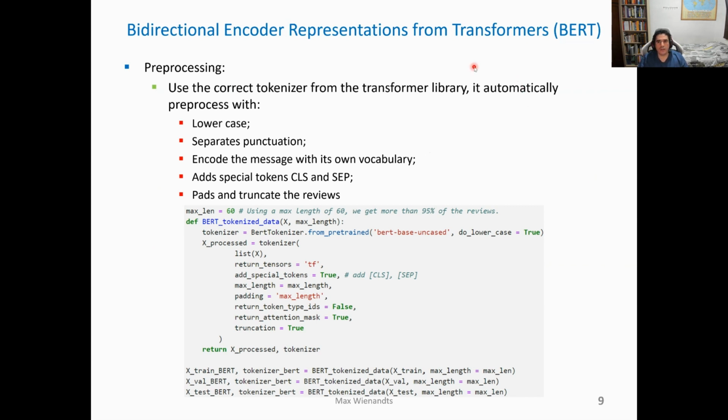As I said, Hugging Face already has a trained version of this model. So to pre-process the data, all you need to do is to use the correct function from the transformers library. Here, BERT tokenizer, and the model that we used was BERT base uncased.